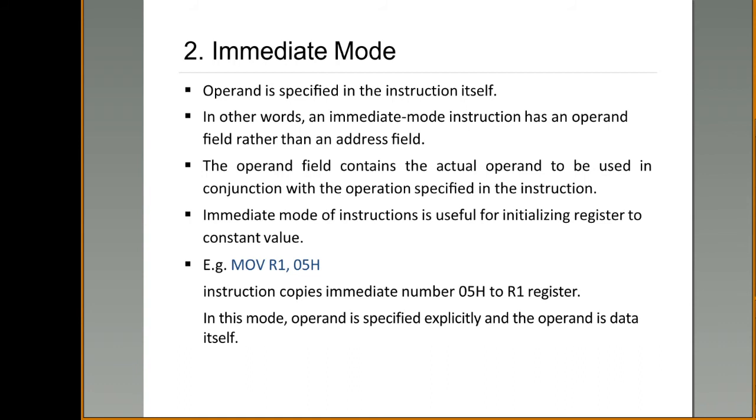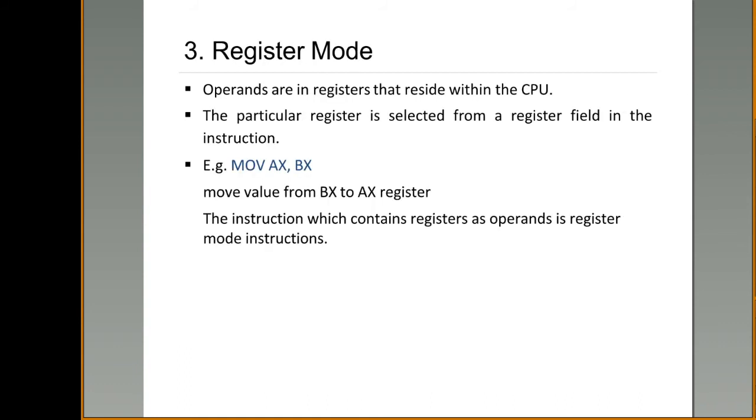Next one is register mode. In case of register mode, operands are specified in the registers. Consider one example: MOV AX, BX. So move the content present in the register BX to the register AX.